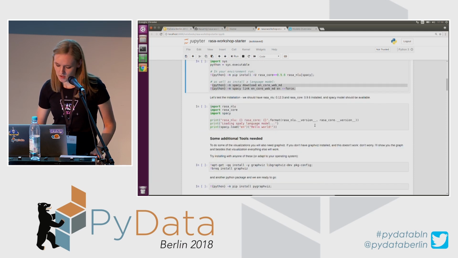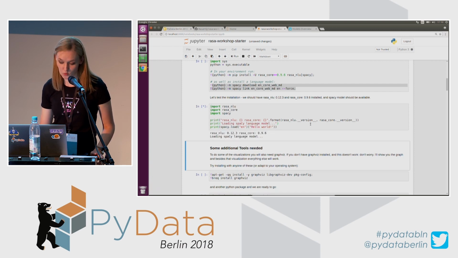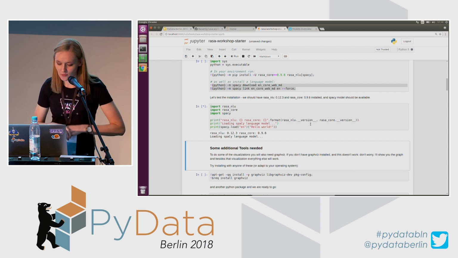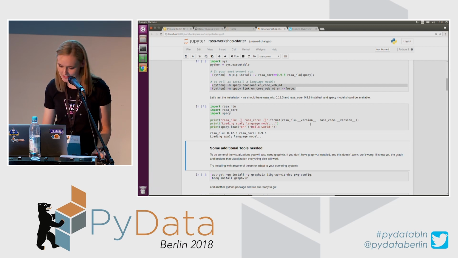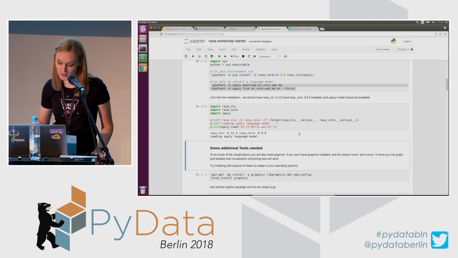Okay, and we should be able to check if everything worked well. I'm just checking which versions of Rasa NLU and Rasa Core I have. I should have Rasa NLU 0.12.3 and Rasa Core 0.9.6, which is as it is. And also I should get some results from the language model. In this case, I'm just going to print hello world if everything worked well.